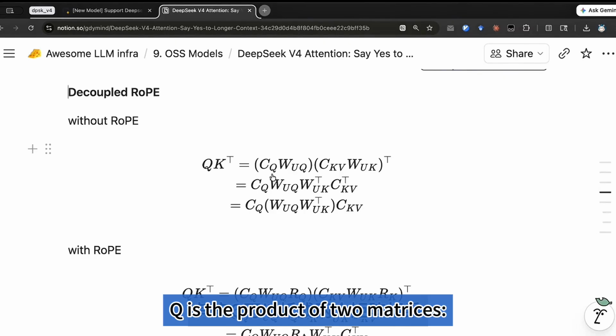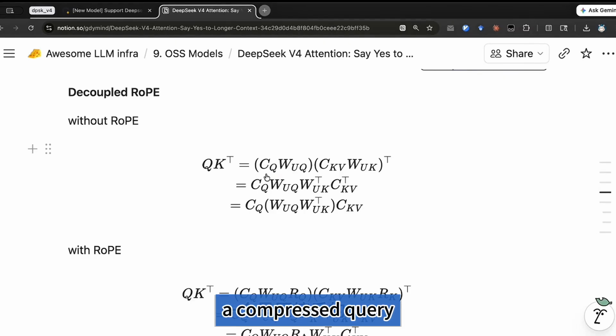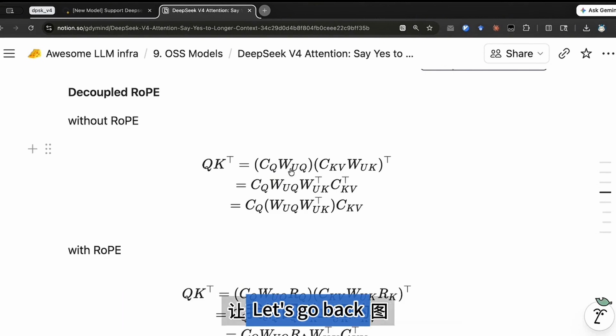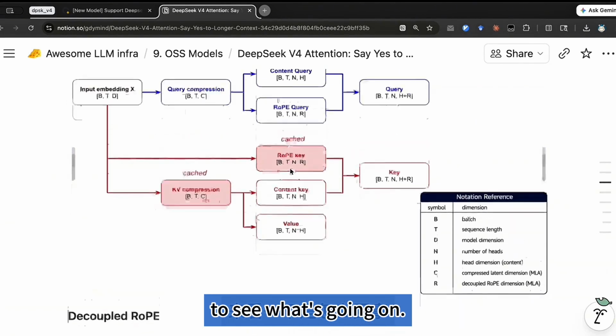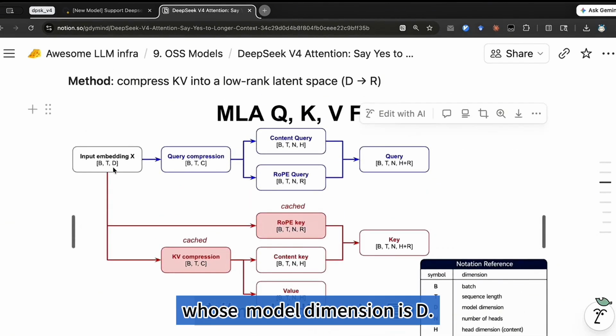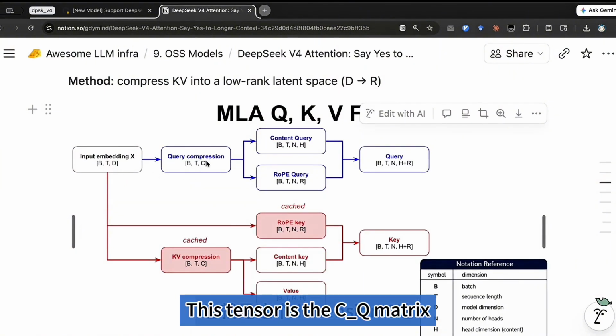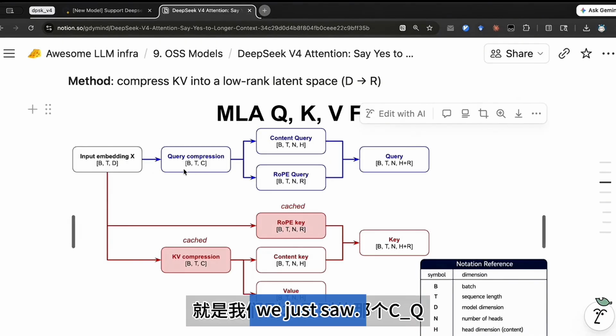Q is the product of two matrices, a compressed query and a matrix that restores Q's dimensions. Let's go back to the diagram above to see what's going on. Here is the input embedding whose model dimension is D. It is projected onto a lower rank, that is dimension C. This tensor is the CQ matrix we just saw.